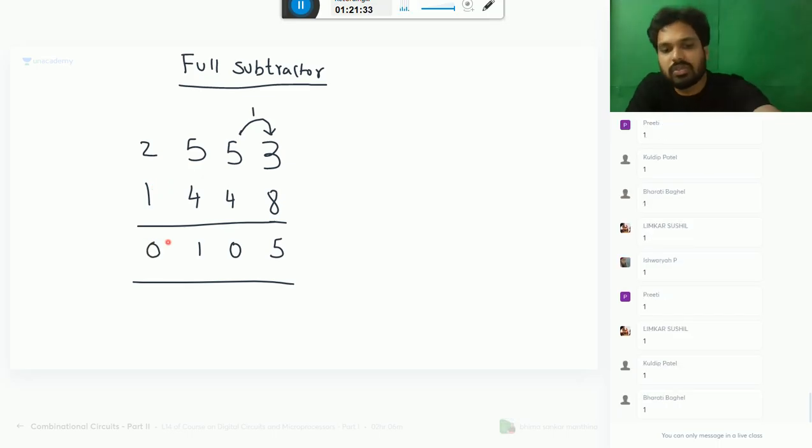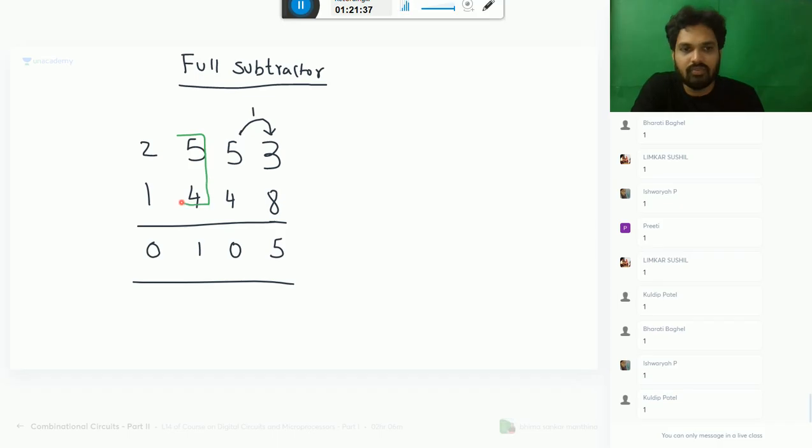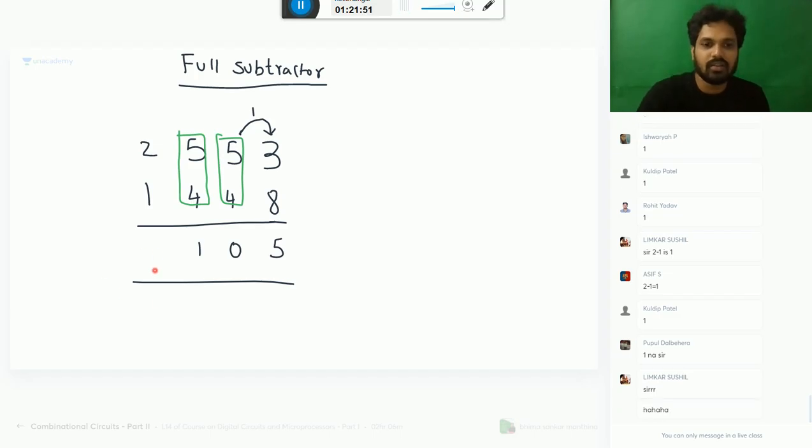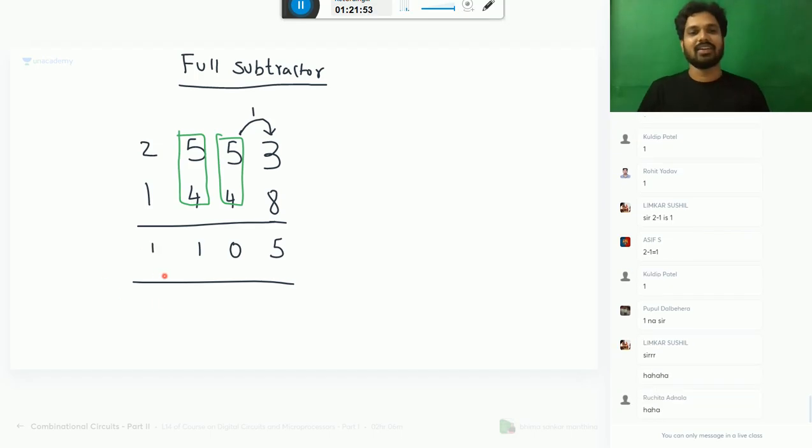Now you observe here, first it is 5 and 4. Here also it is 5 and 4. But my results are different. 2 minus 1 is 1, right? After studying this much, we forget what 2 minus 1 is. Please listen. 5 and 4 here, also 5 and 4, but results are not the same.